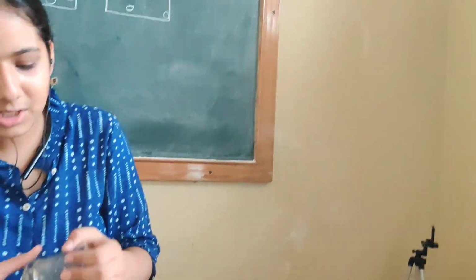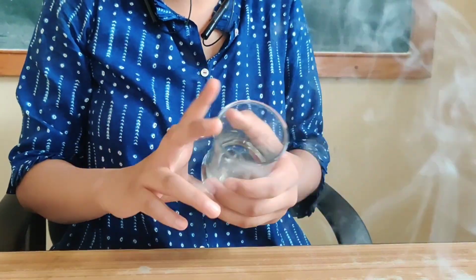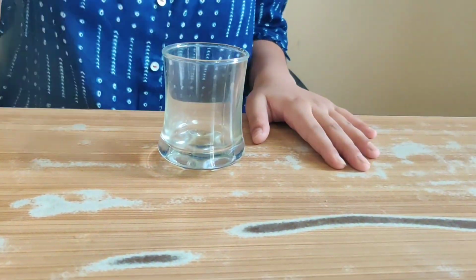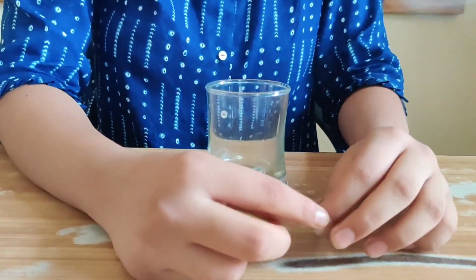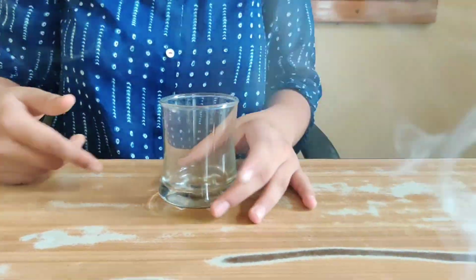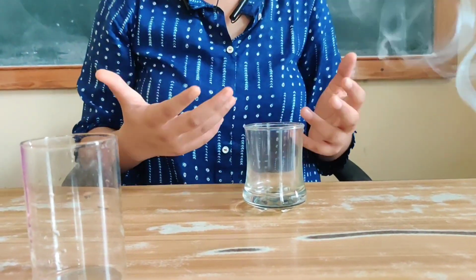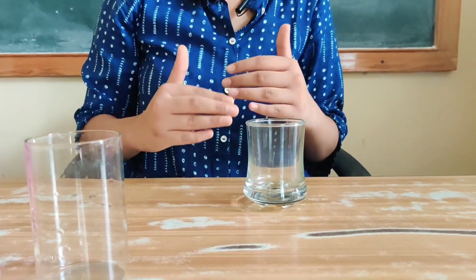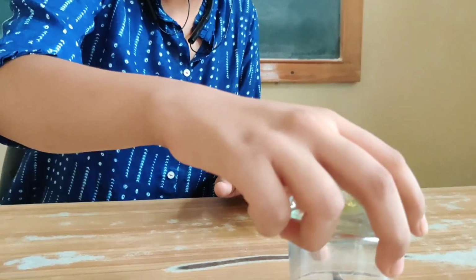The vapors in the glass take the shape of the glass, and when they spread into the room, they take the shape of the room. This shows that gas can change its shape, so it does not have a fixed shape. Why? Because it takes the shape of the container in which it is kept.